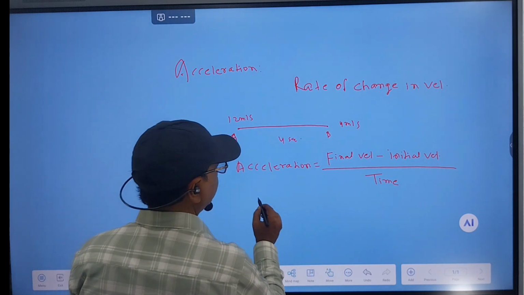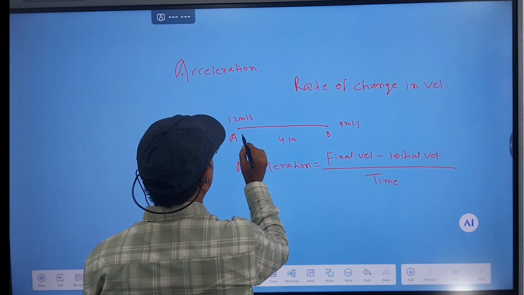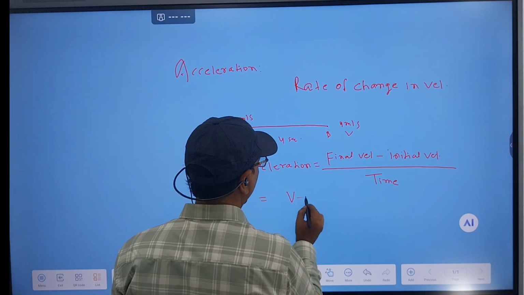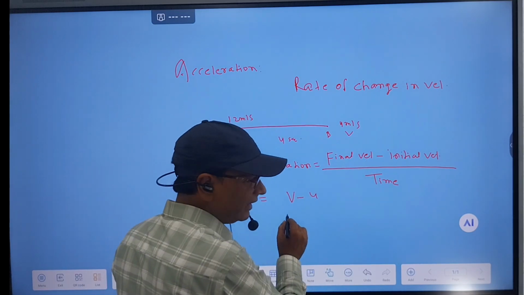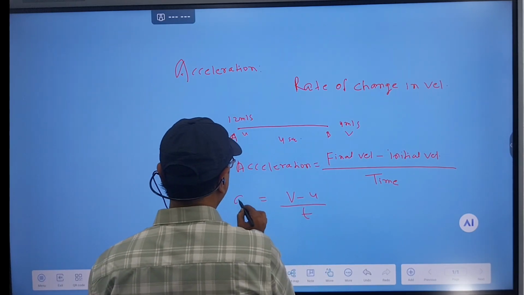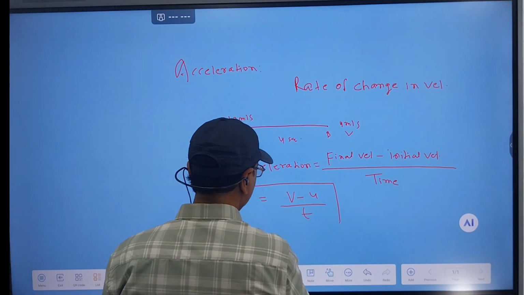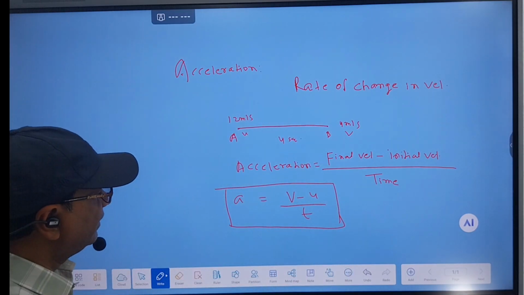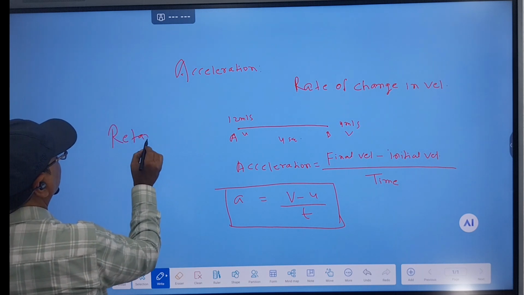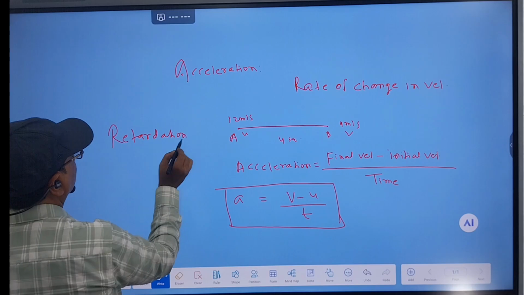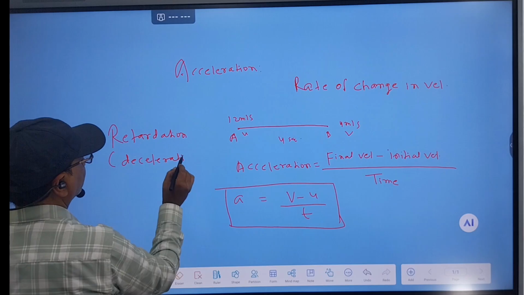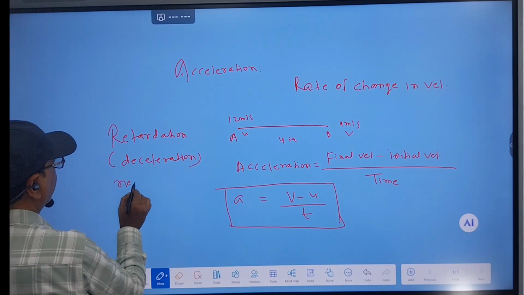Okay. Generally, initial velocity is represented by u and final velocity is represented by v. So acceleration is v minus u divided by t. This is called acceleration. And one more term is deceleration or retardation. Deceleration means negative acceleration.